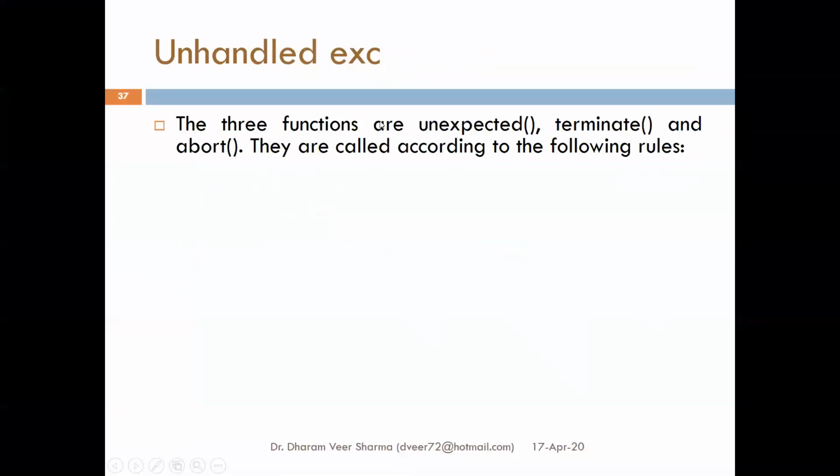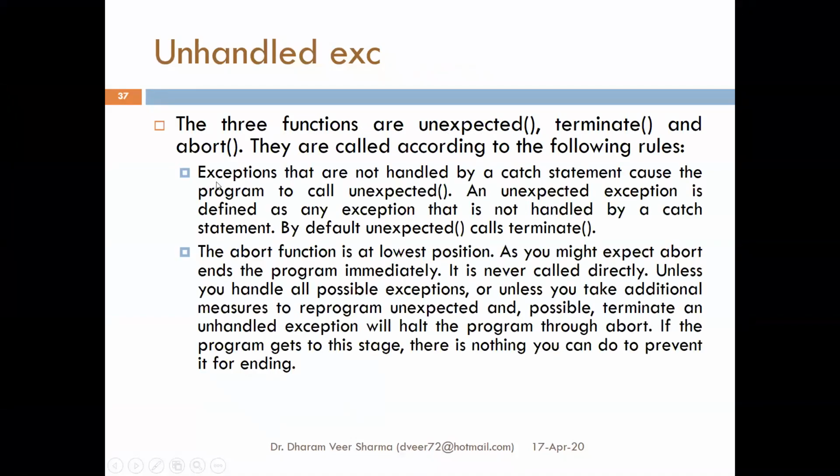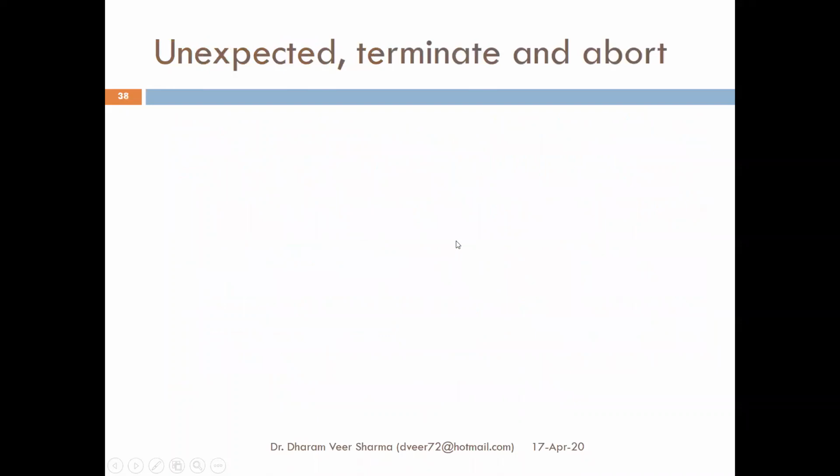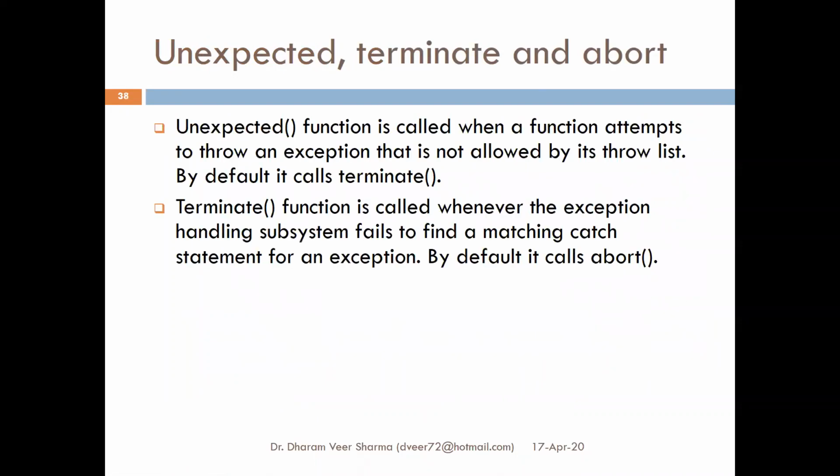So there are three functions. First is unexpected, then terminate, and then abort. This is the sequence. Exceptions that are not handled by a catch statement cause the program to call unexpected. An unexpected exception is defined as an exception that is not handled by a catch block. By default, unexpected calls terminate. The abort function is at the lowest position. So finally, terminate will call the abort function. These are supplied by the standard C++ library. Unexpected calls terminate, terminate calls abort.